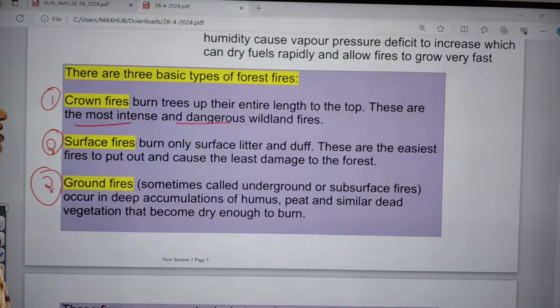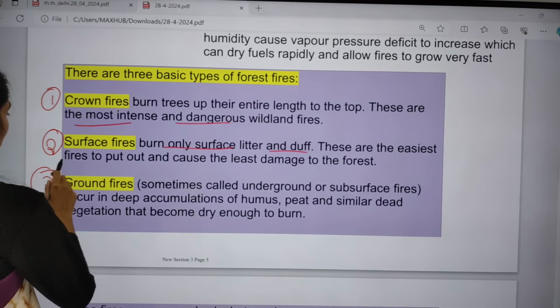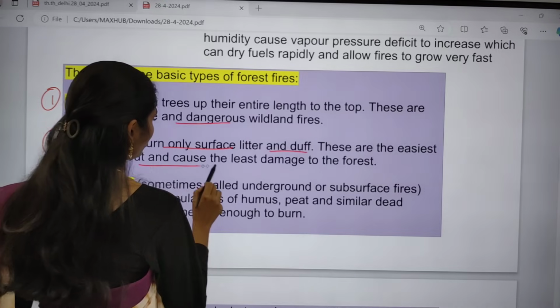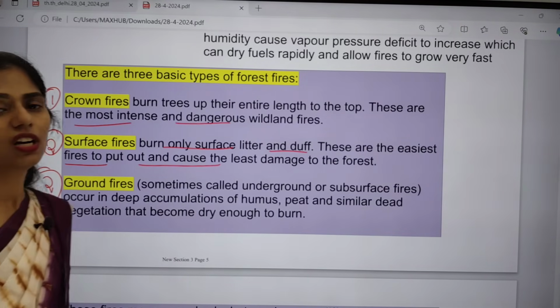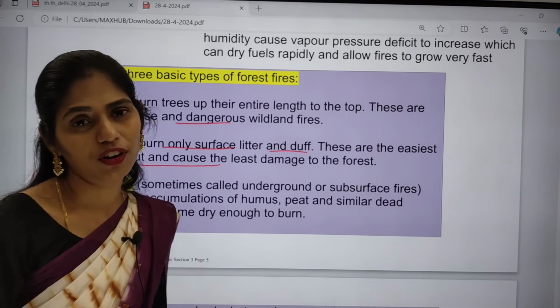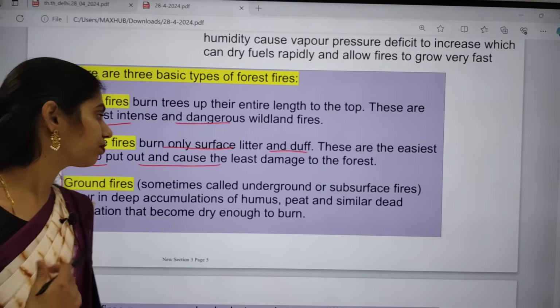The next one is surface fires. In surface fires, they burn only surface litter or duff. They are the easiest fires to put out, and they also cause very little damage to the forest, because whatever leaves have fallen off or twigs have fallen off will catch the fire.